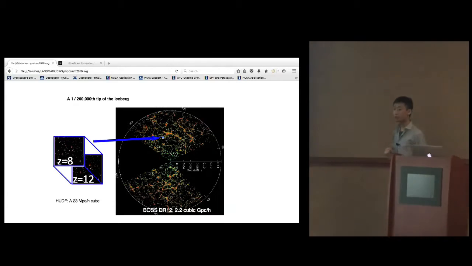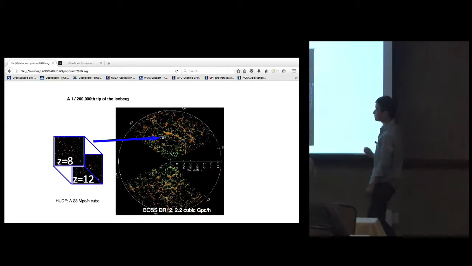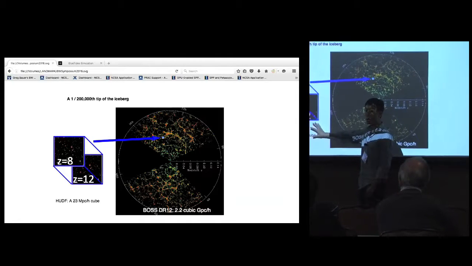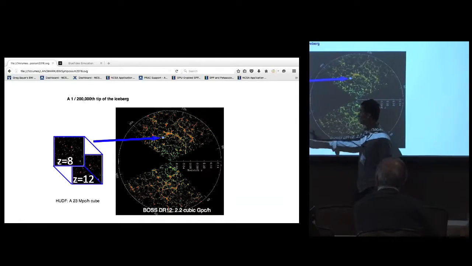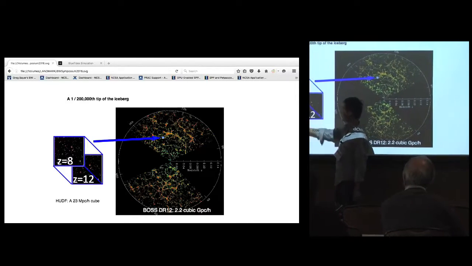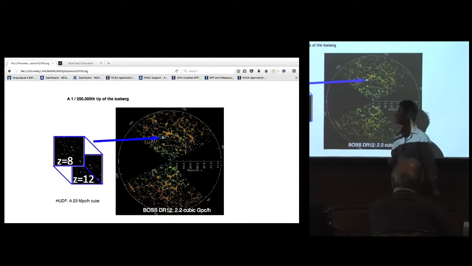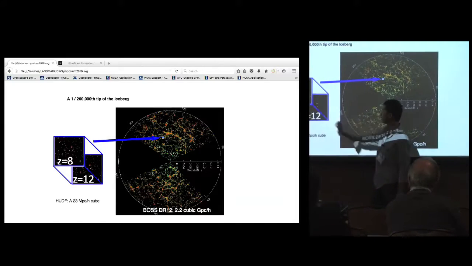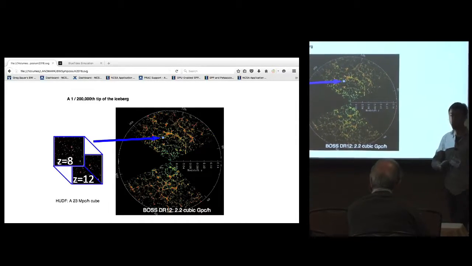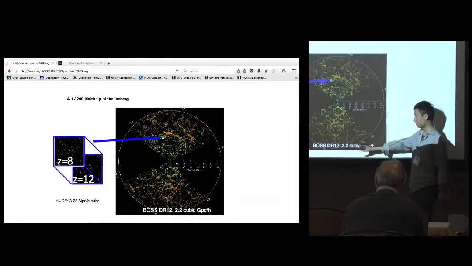And the reason we have so few samples of them is not because there are not so many of them out there. It's because our observational power is really, really small. So the state-of-the-art Hubble Ultra Deep Field roughly covers a volume of 23 megaparsecs cube per side, from redshift 8 to redshift 12. In contrast, our understanding of modern-day galaxies, the late galaxies, is really good.